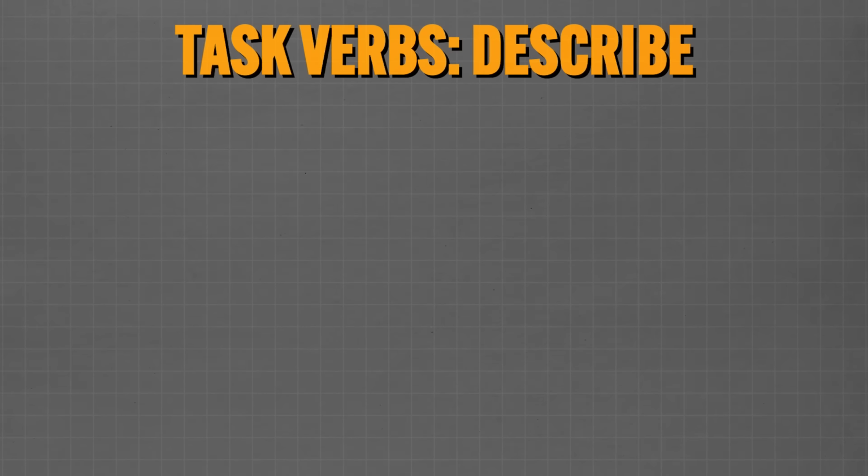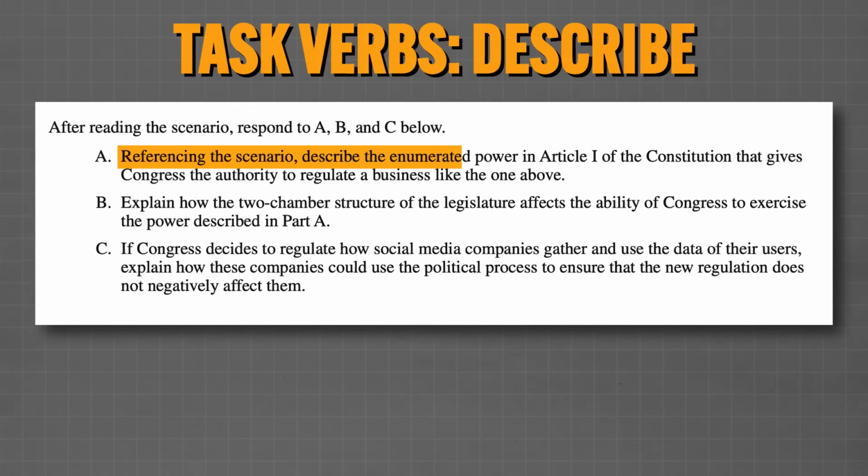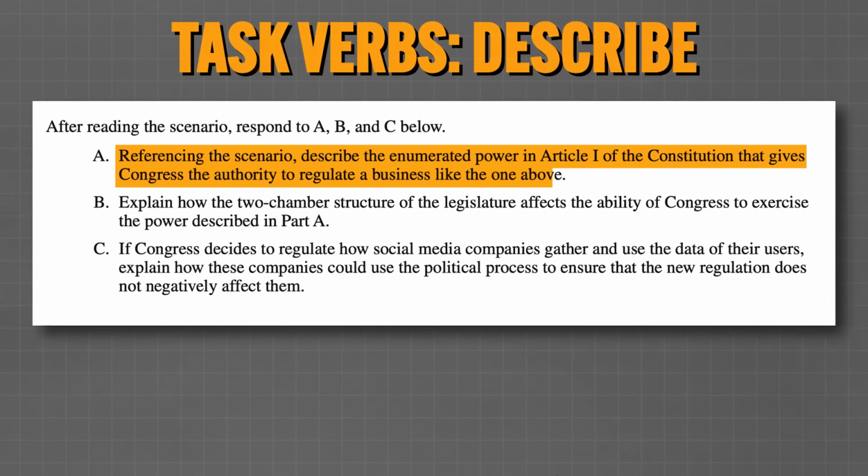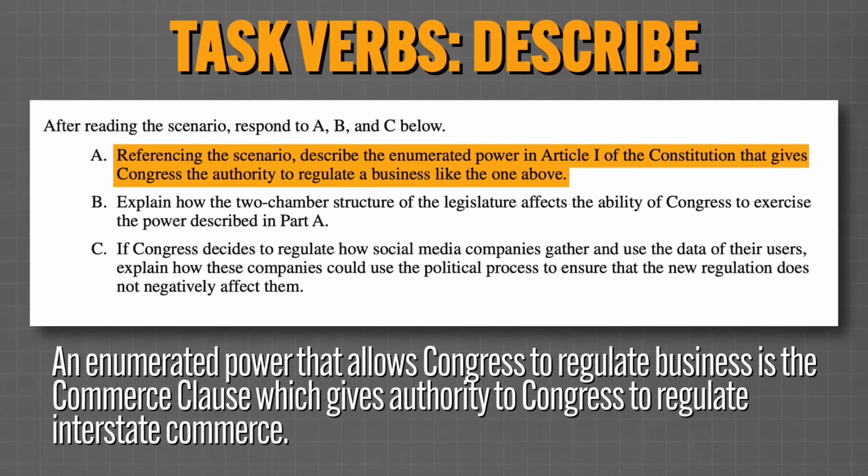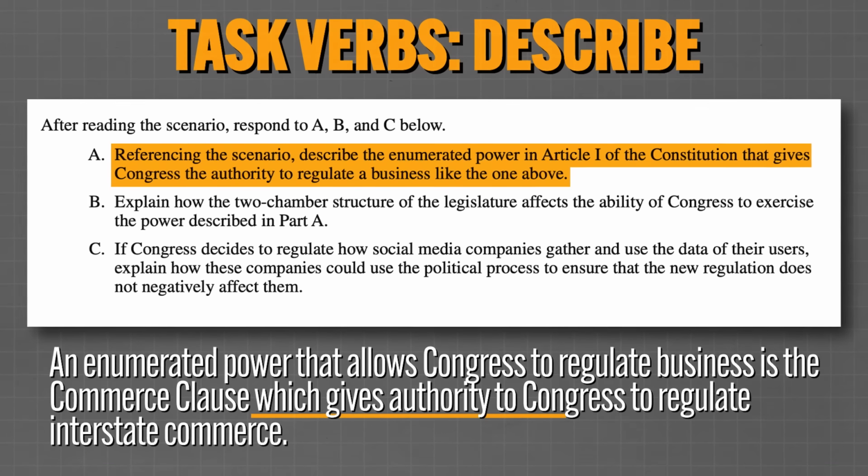Now, describe requires a little bit more. Here, you need to name something and define it. So in this question, you have to describe an enumerated power that allows Congress to regulate business. So you need to write a complete sentence naming the Commerce Clause and defining it, which gives authority to Congress to regulate interstate commerce.